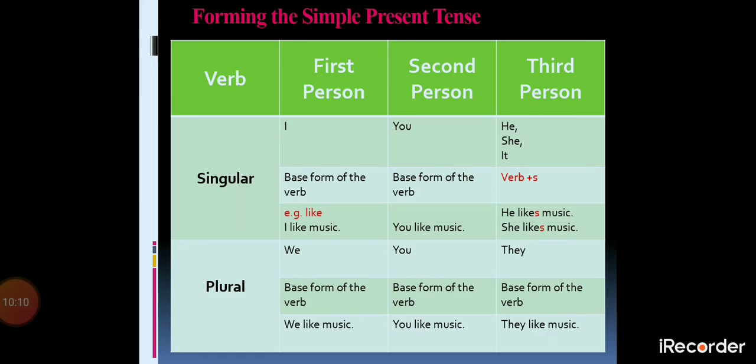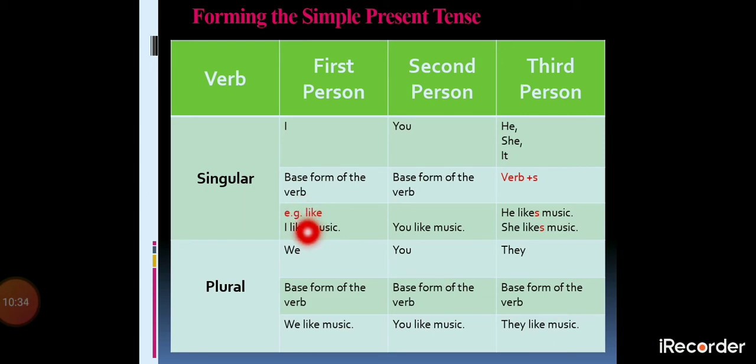Whenever we talk about the first person singular, that is I, what will be the format of your verb? In that case, your verb will remain in its original form.